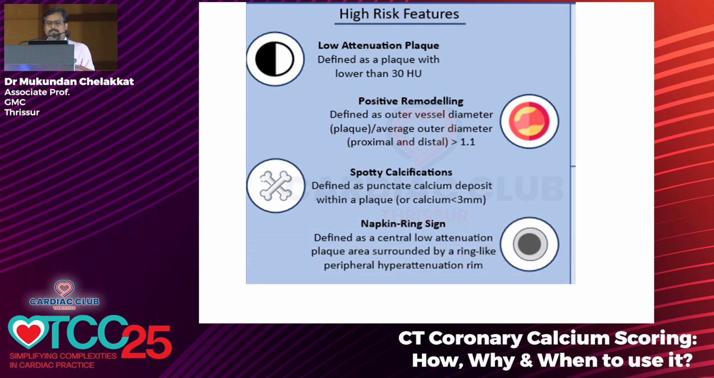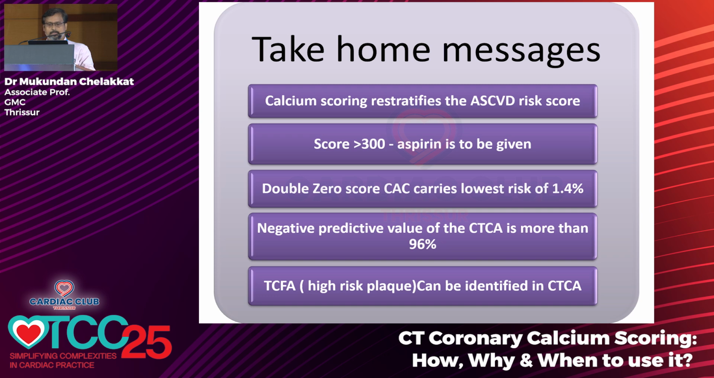So I will come to the last slide. Take home messages include calcium scoring restratifies in the intermediate risk group. Score of 300, aspirin has to be given. 00 calcium score at 5 years apart has the lowest risk of 1.4% of ASCVD risk. Negative predictive value of CCTA is much more than 96% and it's very reliable in atypical chest pain group. And then thin cap fibroatheroma, that is high risk plaque, can be identified by a CCTA.